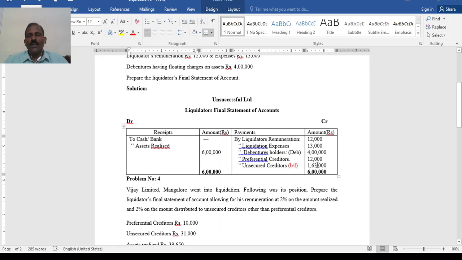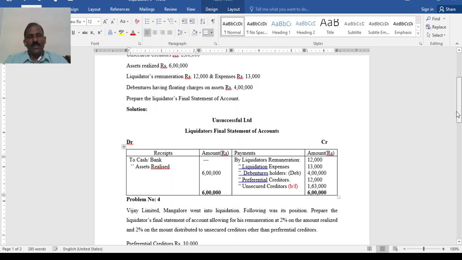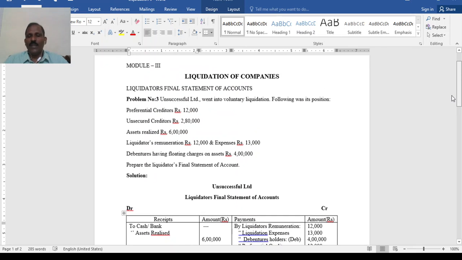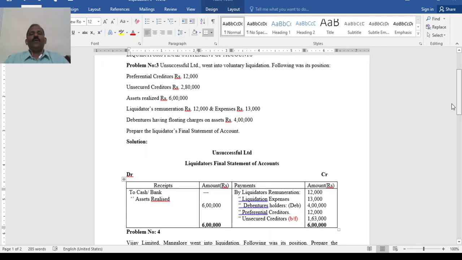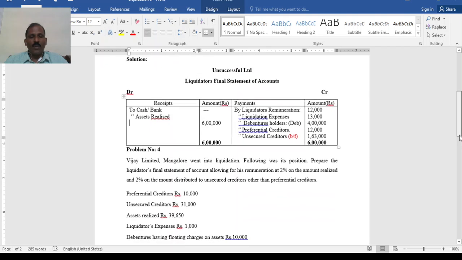So the balance 1,63,000 will go to sundry creditors, that is unsecured creditors. Unsecured creditors are owed 2,80,000, and they won't get it in full. If the question asks, you can calculate the deficiency. For 2,80,000 it is 1,65,000. Out of 100, how much percentage of deficiency, you can calculate later. It comes in a later problem. This is all about problem number 3.